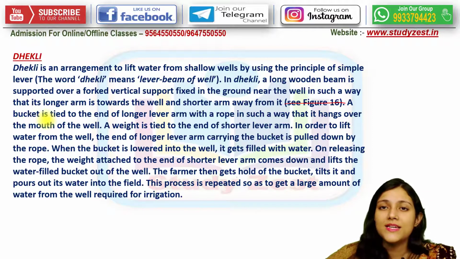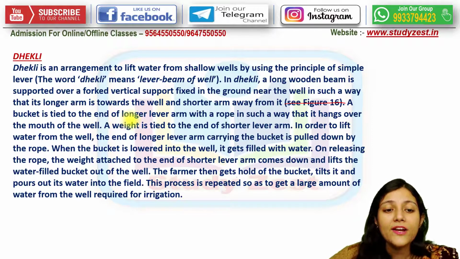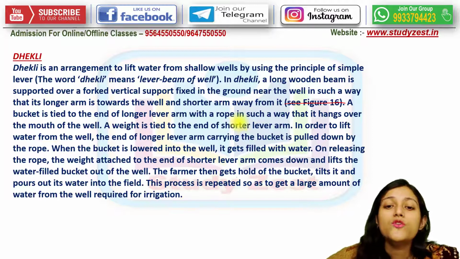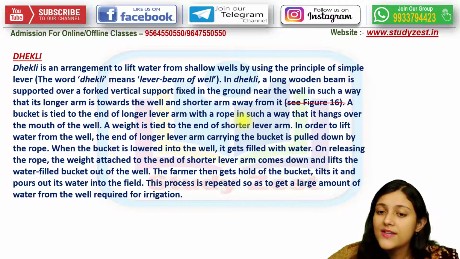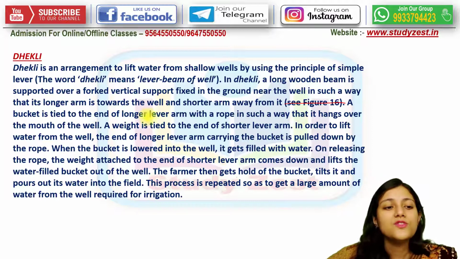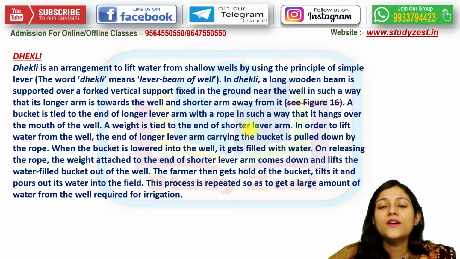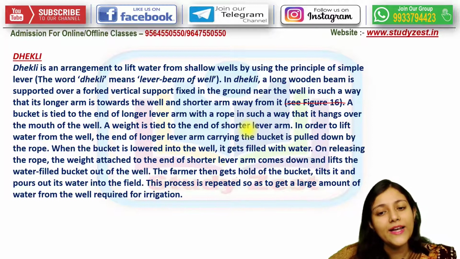Now a bucket will be required so that it can be tied to the end of the longer lever arm with the help of a rope, again in such a way that it hangs over the mouth of the well. It has to be hanged, right? And now the weight is tied to the end of the shorter arm of the lever.